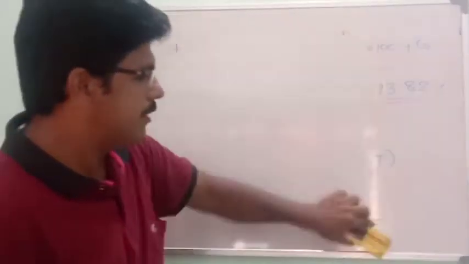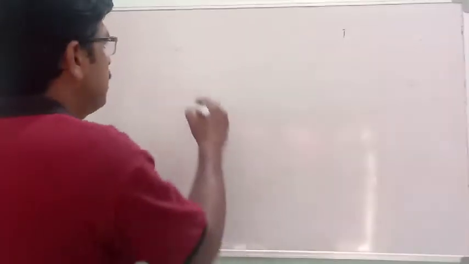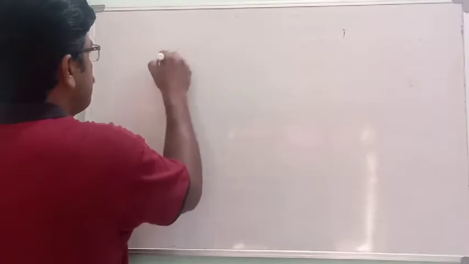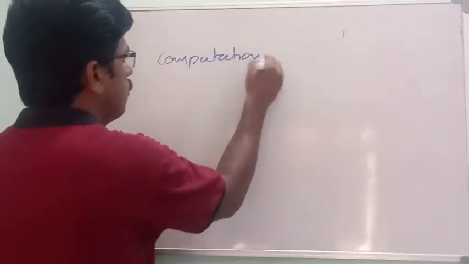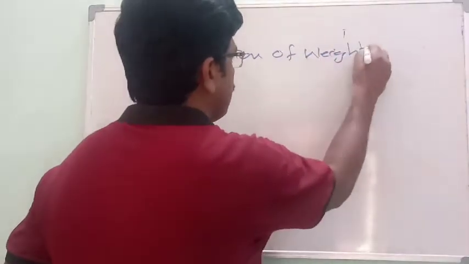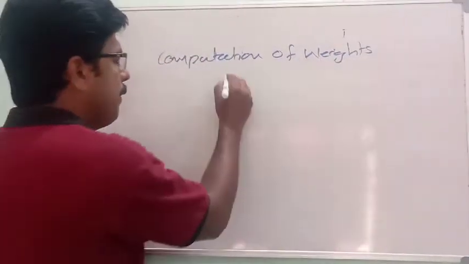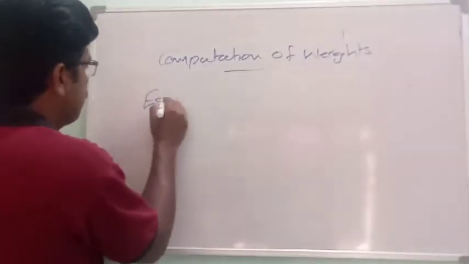Then after that calculate weight of these sources. Okay, computation of weights of different sources of capital. First source it is equity.